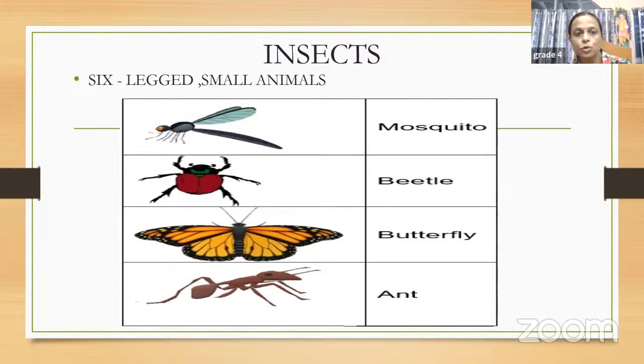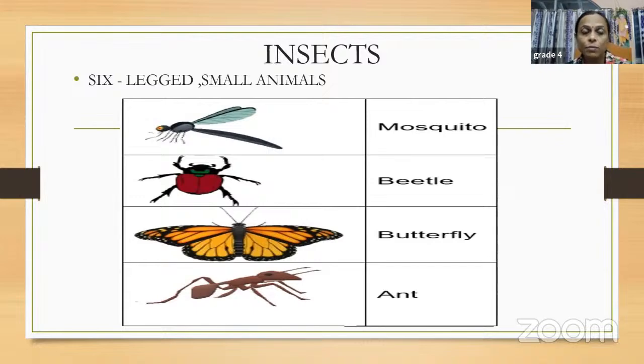Okay. So now we will try to understand a little bit about the features of a particular group of animals, just three of them. The first one is the insects. It is a very large group. The maximum number of animals that we can find is the insects, children. They are basically six-legged animals. The group is the insects.